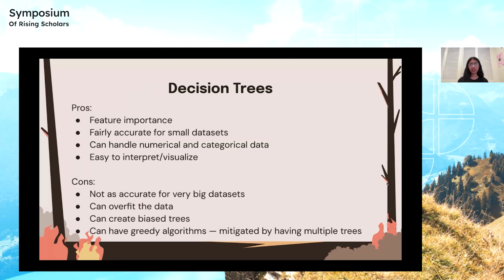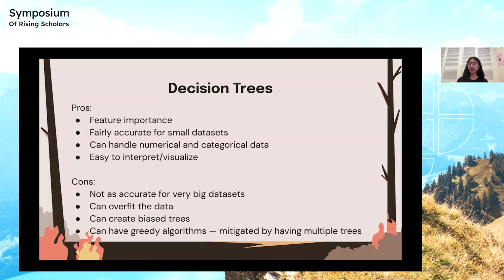For the machine learning algorithm I use decision trees, and more specifically a random forest, which means I use an ensemble of decision trees in order to predict my final results. Some of the positives of using decision trees are that you can identify the feature importance of each feature that is used in order to predict the final outcome.